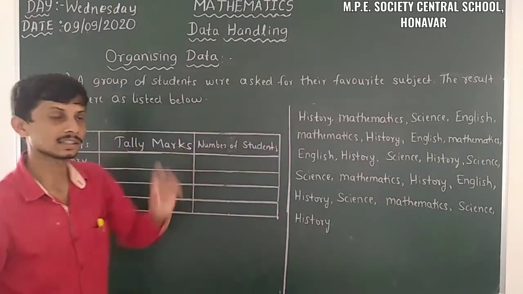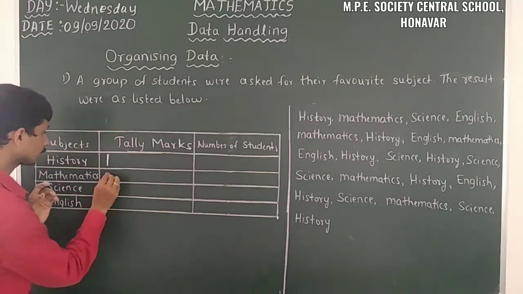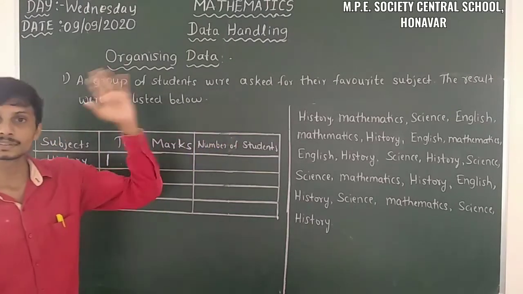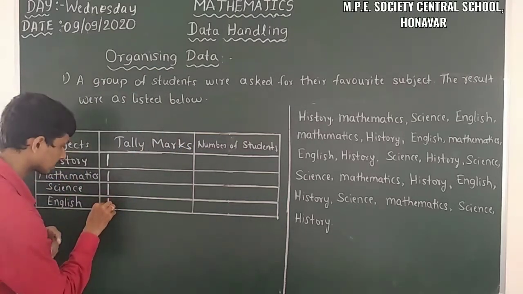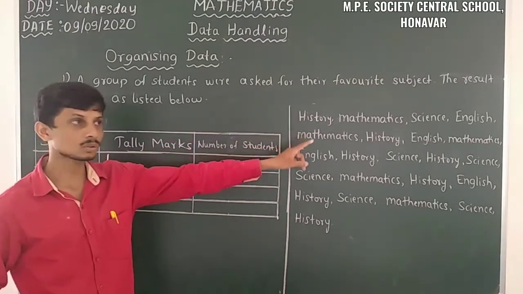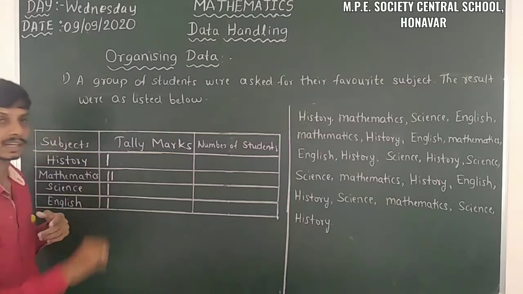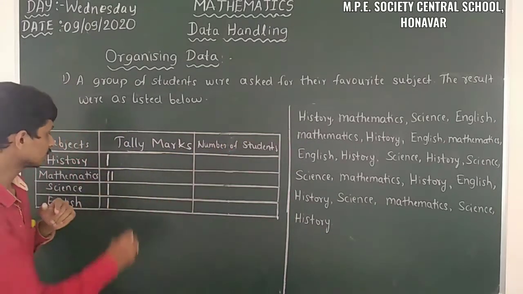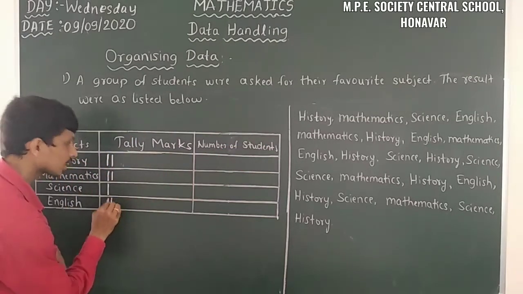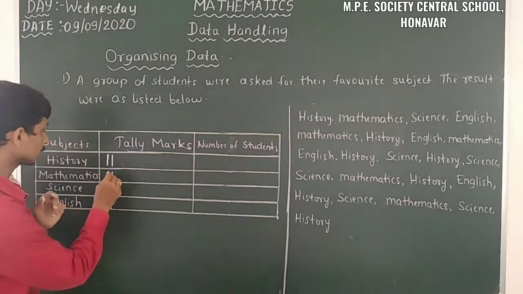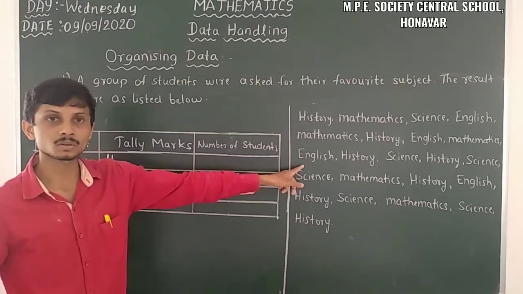Yes. So then we have to analyze by taking the tally marks. Firstly history. History got 1 tally mark. Then mathematics got 1 tally mark here. Then science got 1 tally mark, and English has 1 tally mark. So here the first row is completed. Then go to the second row. So mathematics got a 2nd tally mark, and history got a second tally mark, and then English got a second tally mark, then mathematics got another tally mark. So the second row is completed.